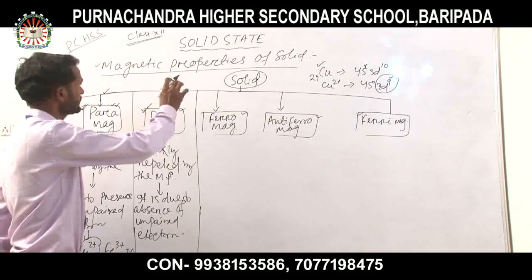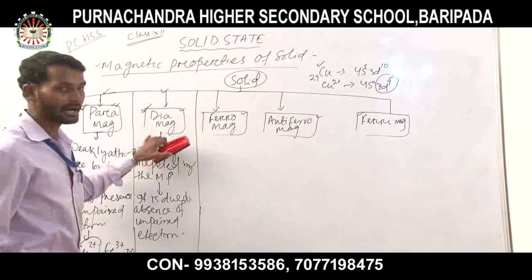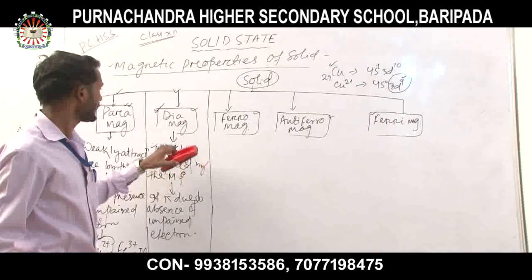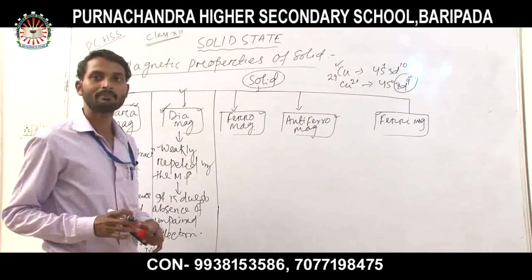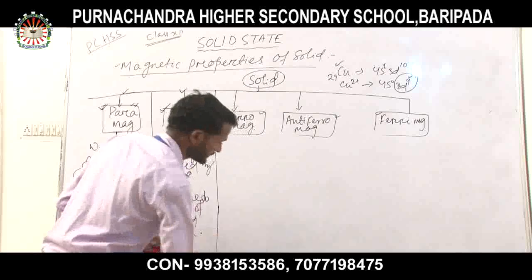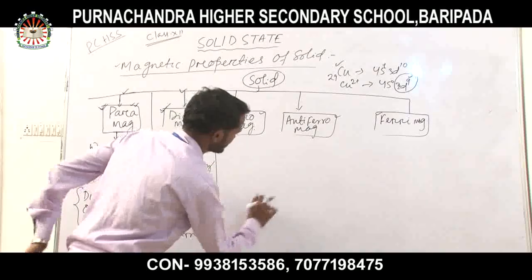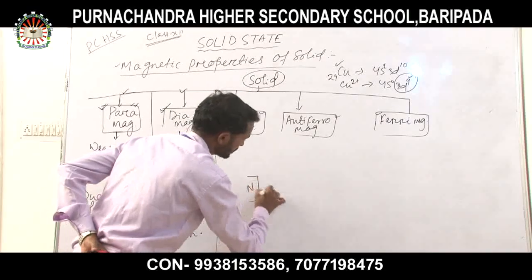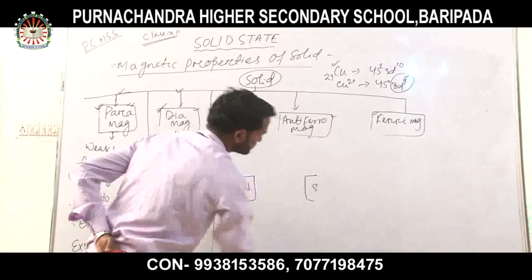Now you will know how you can develop or apply the magnetic field. Suppose there are two poles, that is north pole and south pole.